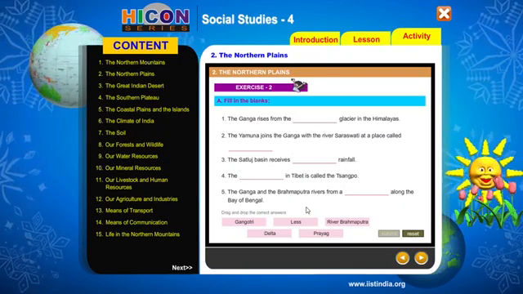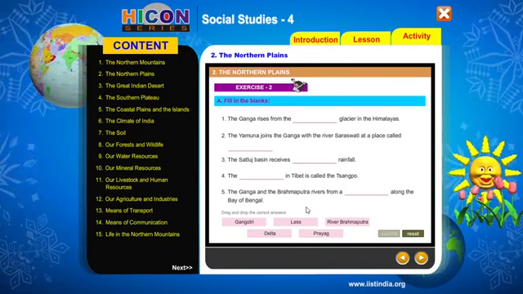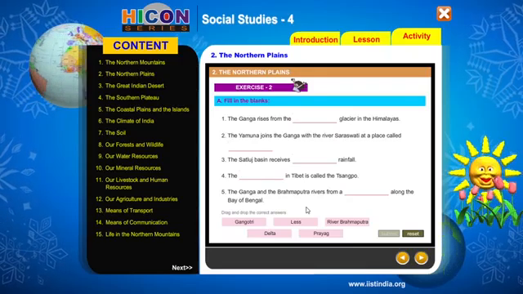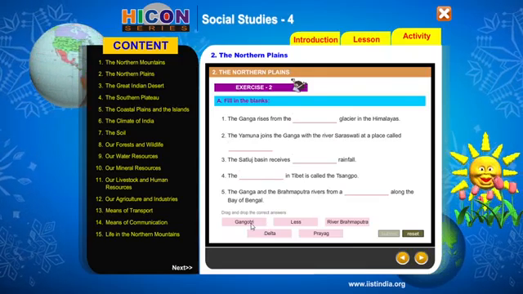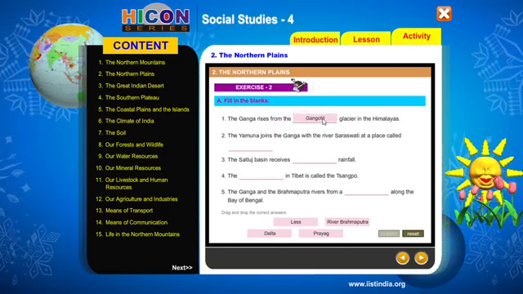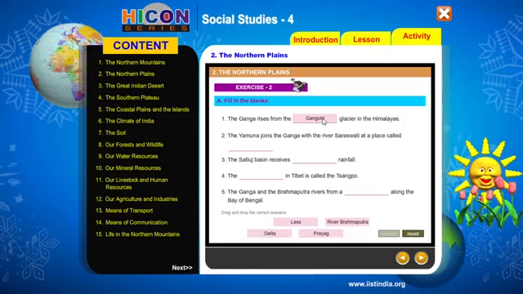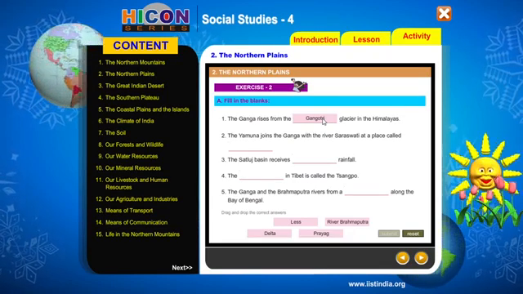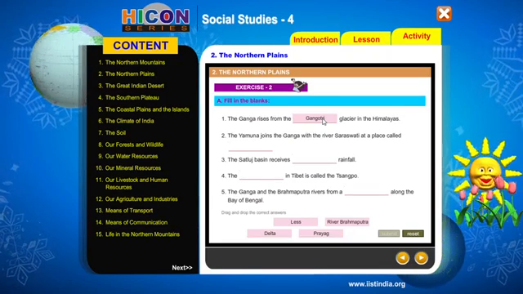So what was the name of the glacier from which the river Ganga originates? Yes, that is Gangotri, okay? So Gangotri is the name of the glacier from where Ganga rises, right? So the Ganga rises from the Gangotri glacier in the Himalayas.